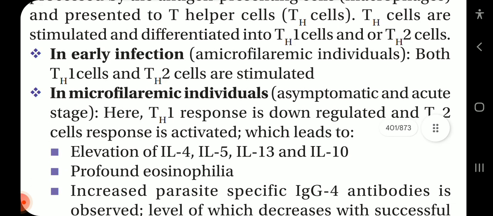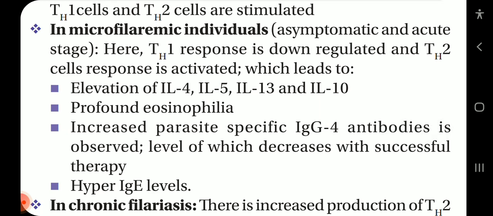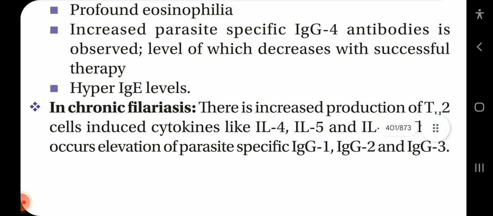In early infection, amicrofilaremic individuals, both Th1 cells and Th2 cells are stimulated. In microfilaremic individuals, asymptomatic and acute stage, the Th1 response is downregulated and the Th2 cell response is activated, which leads to elevation of IL-4, IL-5, IL-13 and interleukin-10, and profound eosinophilia. Increased parasite-specific IgG4 antibodies are observed, the level of which decreases with successful therapy, along with hyper IgE levels.